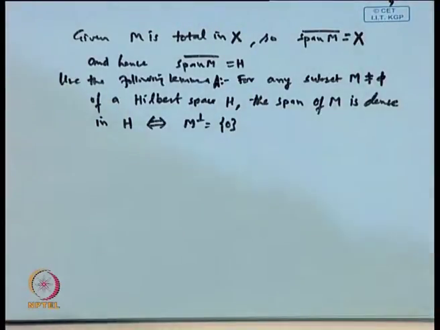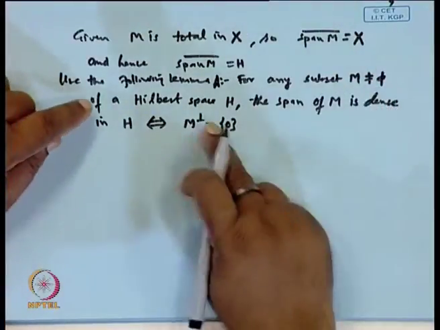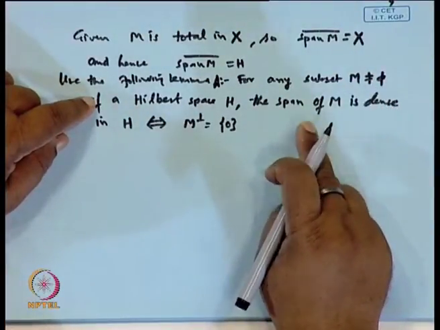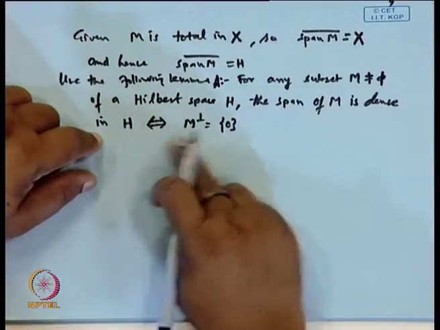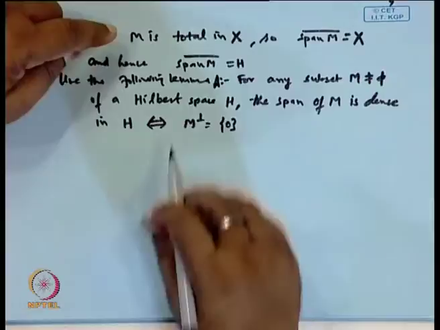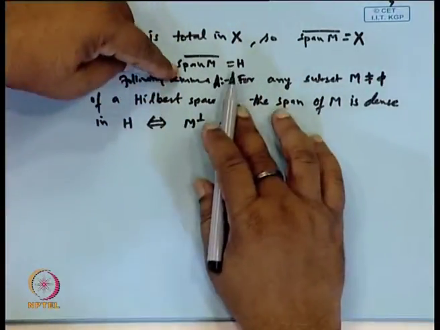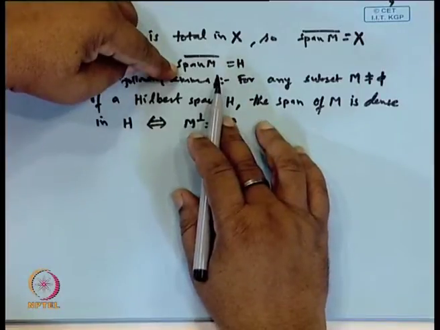We can make use of this lemma. The lemma says that if a subset M of a Hilbert space H is given, then the span of M is dense in H if and only if the orthogonal complement of M is 0. Here M is total, so the span of M is dense in H, and H is a Hilbert space.